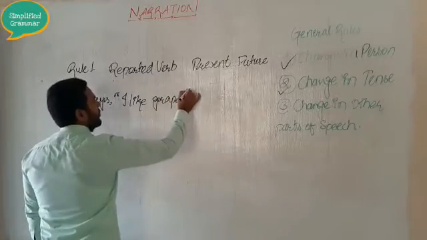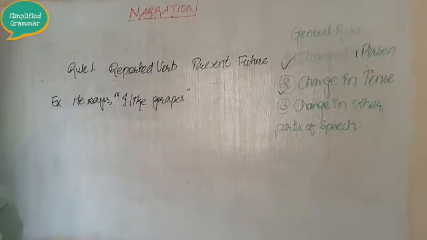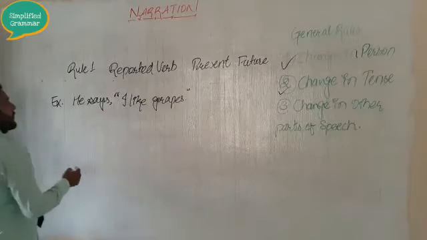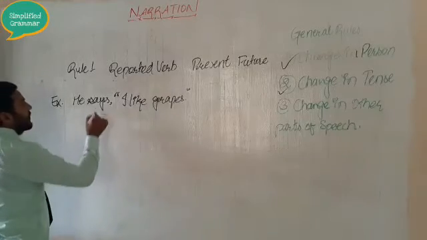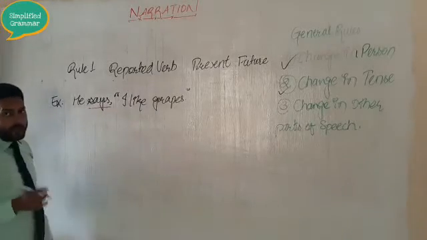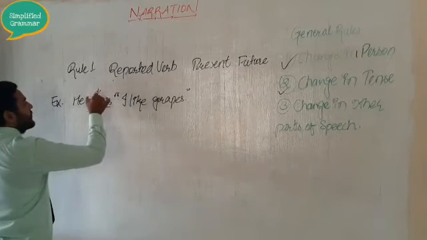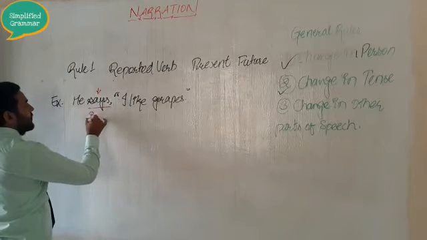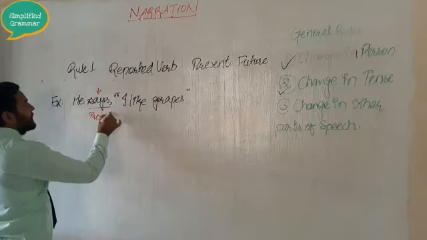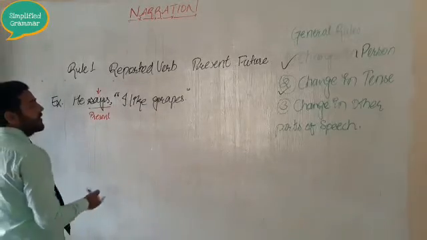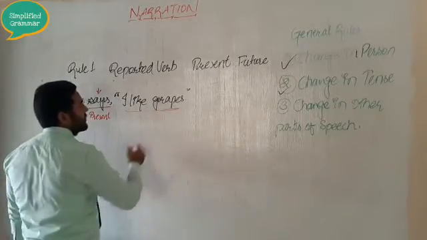See here, dear students, just see here once again, what is your reported verb? The reported verb is says. As you know, this reported verb is in the present tense. Then what is your reported speech? This is your reported speech.